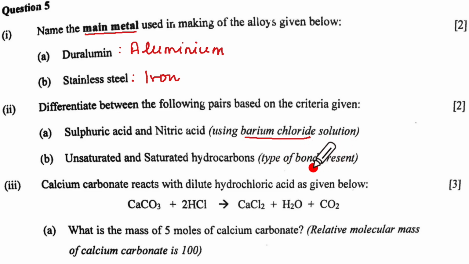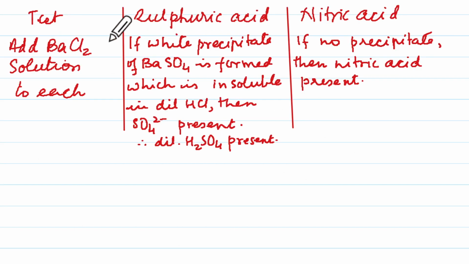Let us see how we present our work in this. We make two columns like this for sulfuric acid and nitric acid, and here we write the test. That is, add BaCl2, that is barium chloride solution, to each. Now barium with sulfuric acid will combine with that SO4 radical and form BaSO4, which is a white precipitate, and that is insoluble in dilute HCl. That is the test for sulfate radical. So if we get white precipitate, we say that SO4 2 minus is present, therefore dilute H2SO4 is present.